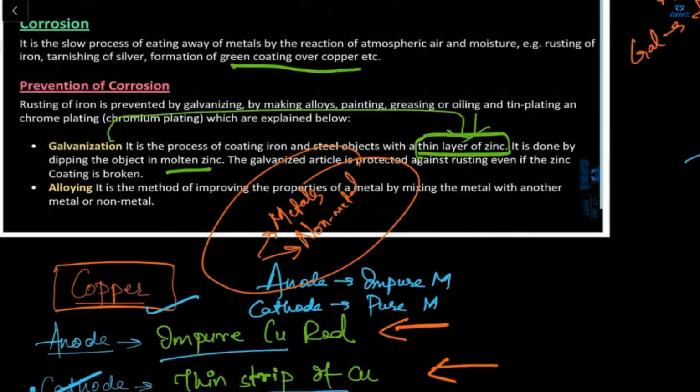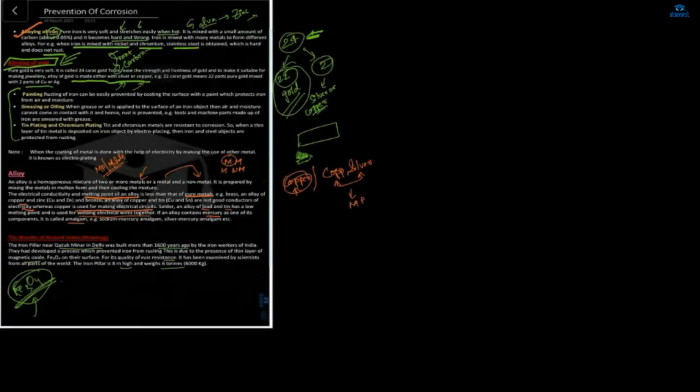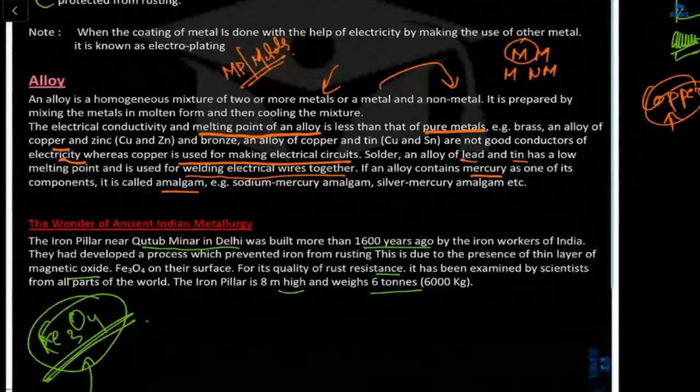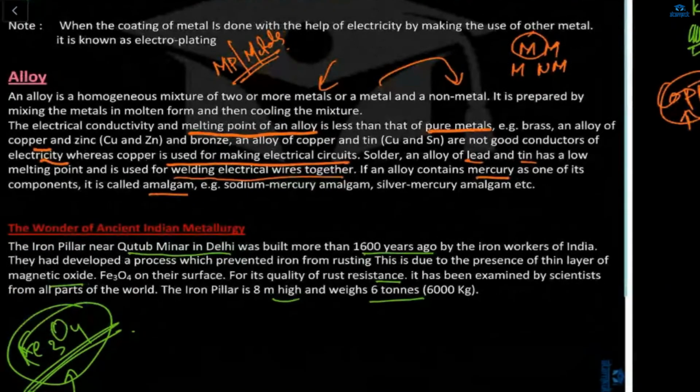Corrosion, galvanization, which is the easiest process. We only have to make a thin layer of zinc. What is alloying? When we mix metals with a different metal. Prevention: alloying, painting, greasing or oiling, and then tin plating. And what is an alloy? An alloy is a mixture of a metal and a metal, or a metal and a non-metal. So two things, okay? Or non-metals and non-metals also.